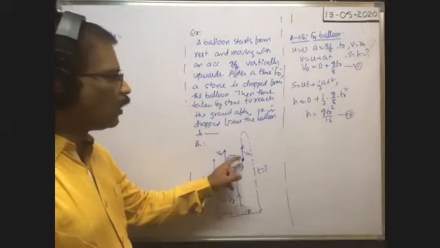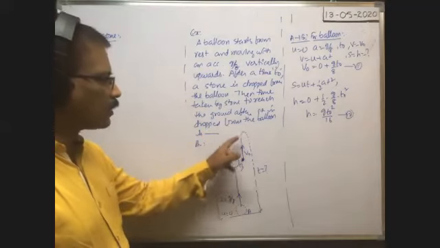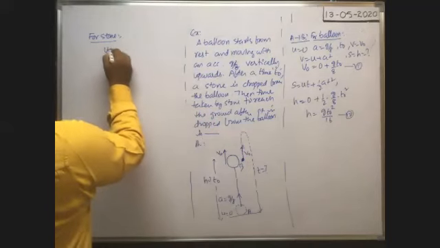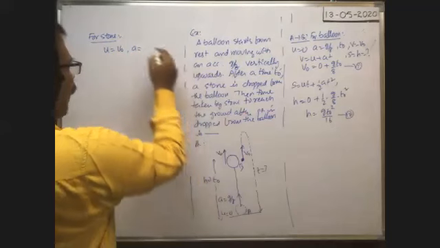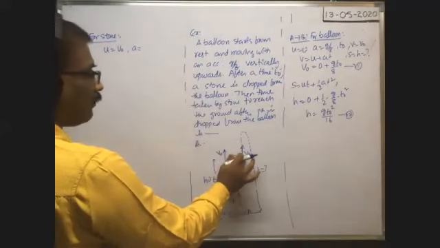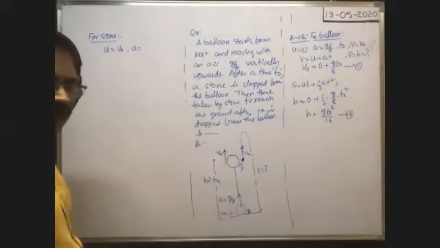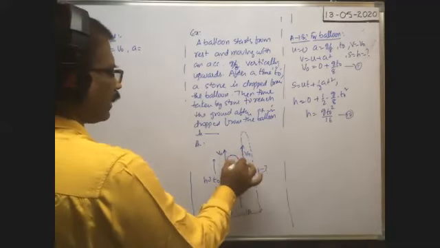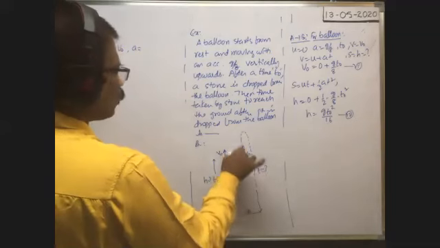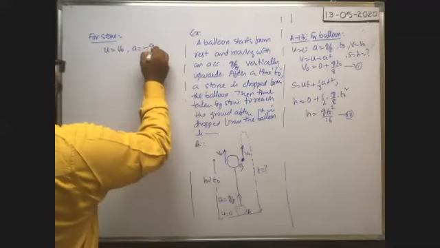So at that point, what is the velocity of the stone? V naught upwards. So initial velocity u is equal to v naught. As the velocity of the stone is vertically upwards, what is the acceleration? Now it is under gravity. It will not move with g by 8 acceleration because it has already come out of the balloon. That's why it is under gravity. Hence, as the stone is thrown vertically upwards, acceleration is minus g.